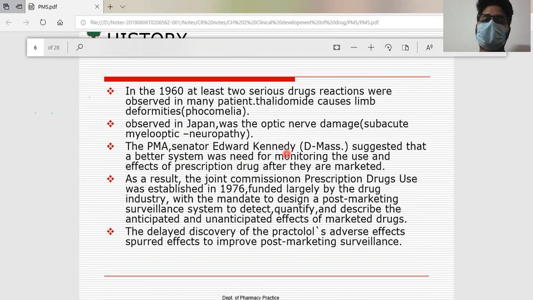He told the companies and the government to monitor it, as a result of which a Committee for the Joint Commission on Prescription Drug Use was established in 1976, largely funded by the industries, with the mandate to design post-marketing surveillance. They thought we needed good post-marketing surveillance methods to safeguard the patients. Okay.